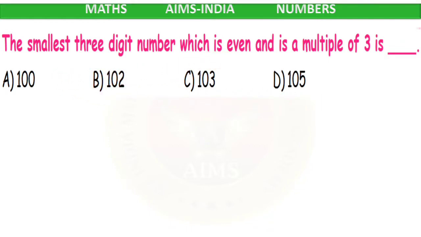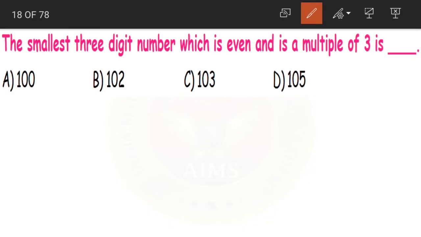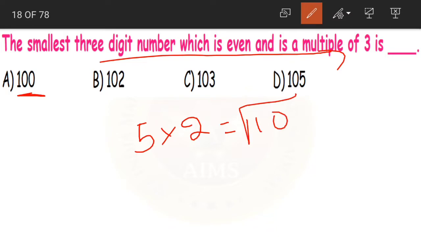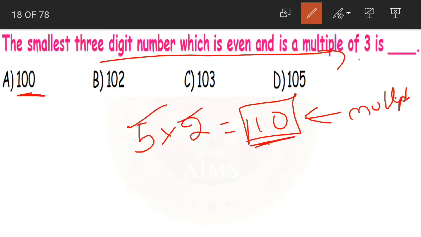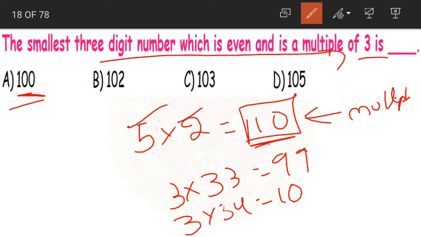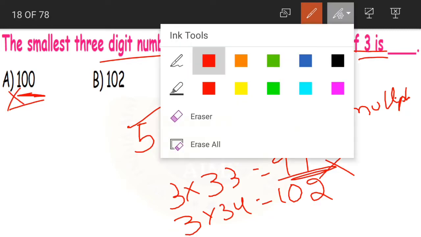Coming to question number 4. The smallest 3-digit number which is even and is a multiple of 3 is, now what is the smallest 3-digit number that we know? 100. Now is 100 a multiple of 3? What is meant by multiple: when I say 5 2s are 10, this 10 becomes the multiple, a multiple of 5 and also a multiple of 2. It is the product. Now in 3 table, does 100 come? No. We have 3 33s are 99 and then we have 3 34s are 102. So 100 is not a multiple of 3.